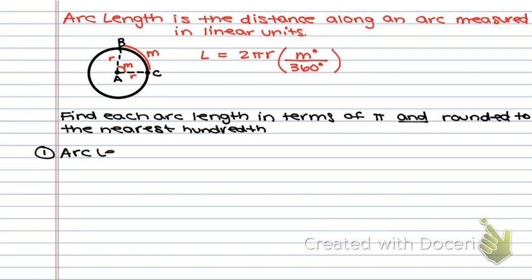So arc length GH, and watch how I draw my diagram. I'm going to put an arc, just like that. Okay, so that says arc length of arc GH. And here is my diagram. So take a second and copy that down.